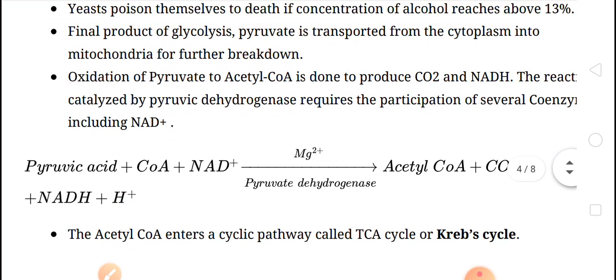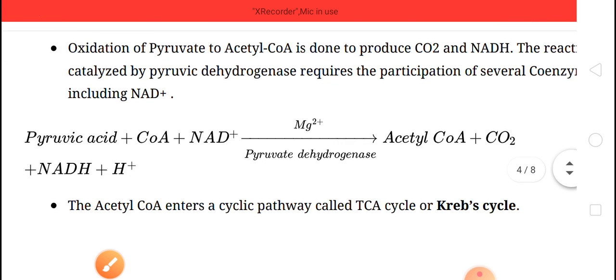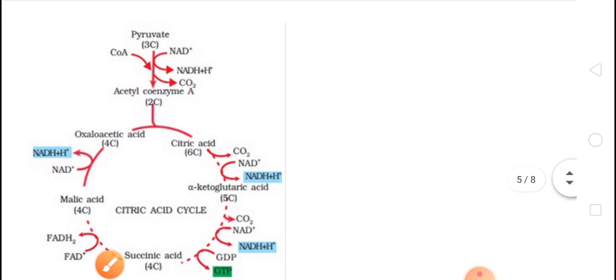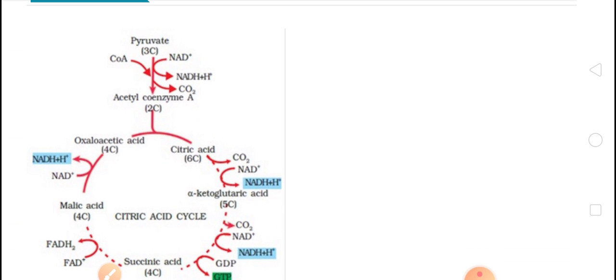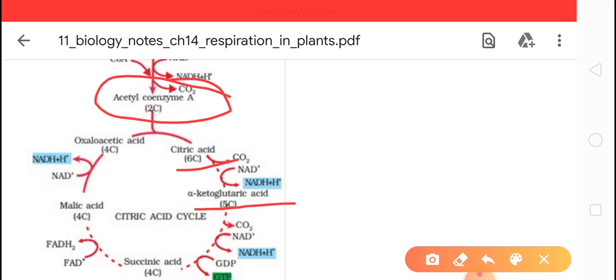Now here you can see that the acetyl CoA enters a cyclic pathway, that is the TCA cycle or Krebs cycle. I'm showing in front of you this TCA, in which pyruvate is written. This pyruvate converts into acetyl CoA by the reaction with coenzyme, then it forms citric acid, then alpha ketoglutaric acid, then succinic acid, then malic acid, and in the last it forms oxaloacetic acid, and this cycle goes on further to release the energy.